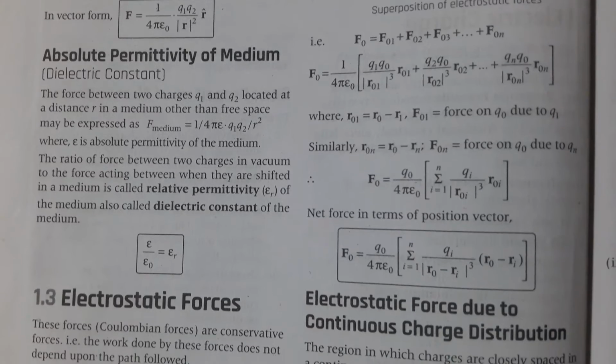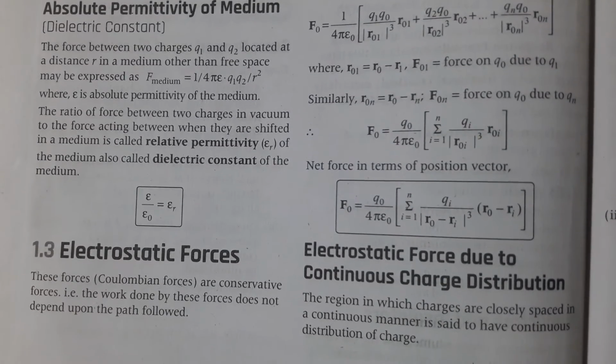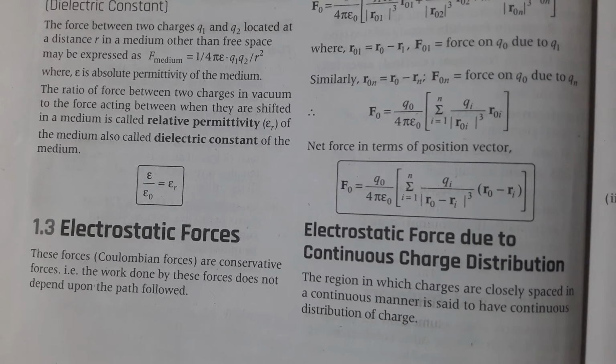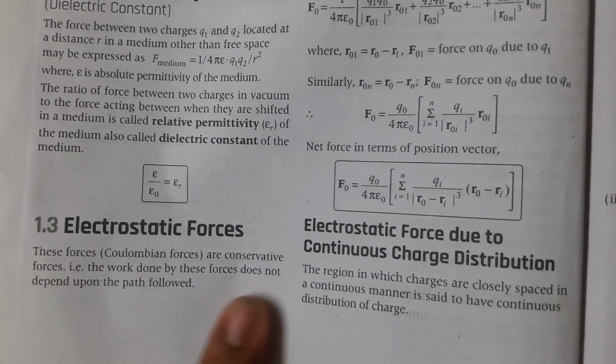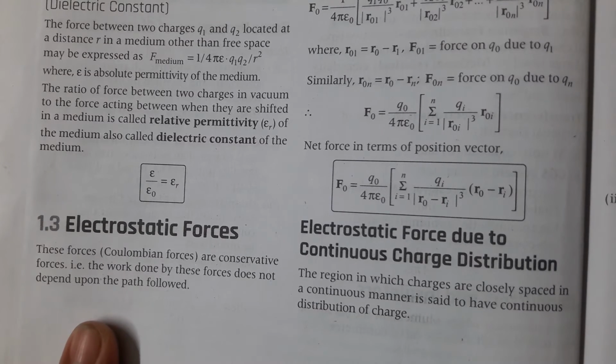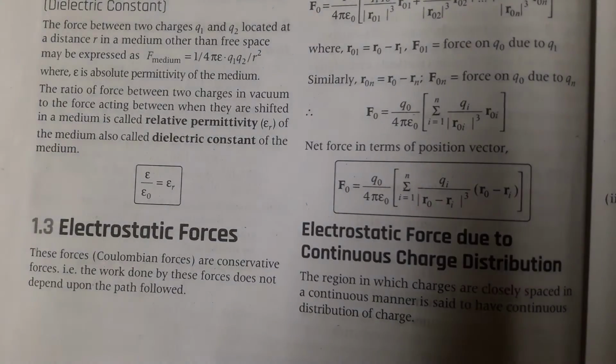So let's go on to the next topic, that is electrostatic force due to the continuous charge distribution. The region in which charges are closely spaced in a continuous manner is said to have continuous distribution of charge.